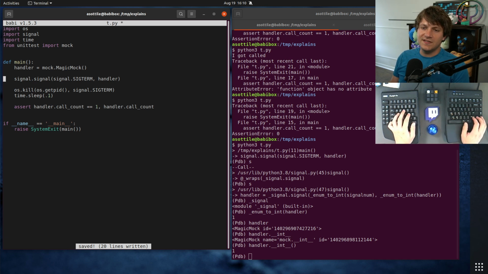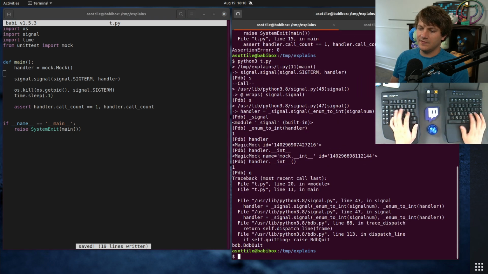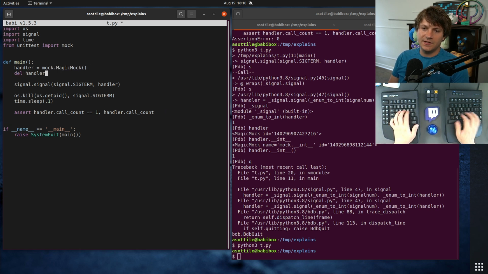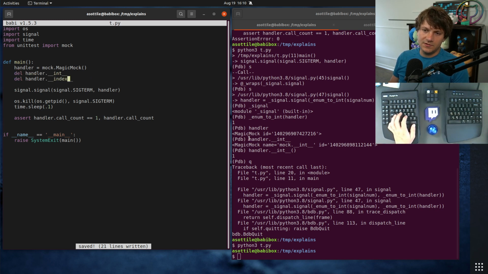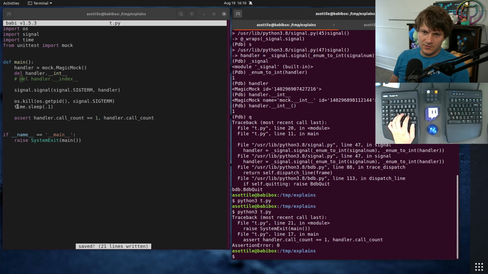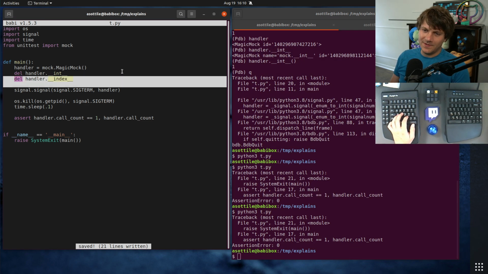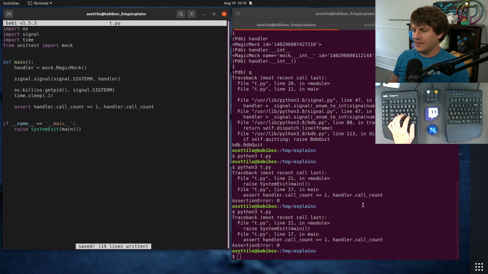Now the fix for this is pretty easy. There's kind of two things you can do. You can either convert this to a normal mock, which doesn't have the special int behavior, and you'll see now our assertion passes. Or I believe you can do del handler.int. You might also have to get rid of index as well. Let's try just int first. No, you have to get rid of index also. Well, there's some other int conversion method that's happening here. But usually you can delete those magic methods. Oh, you have to delete it from the type.